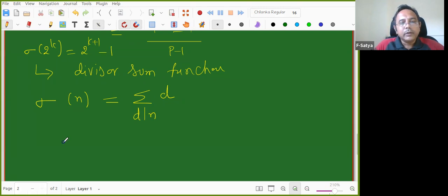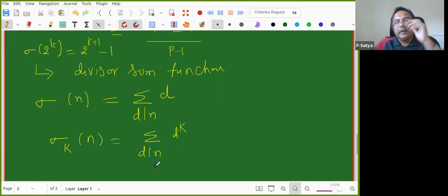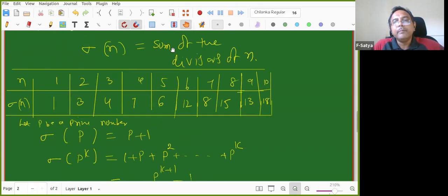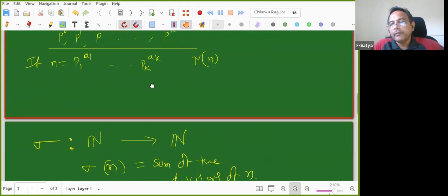Okay. So now I modify it a little. Sigma k of n is equal to summation d divides n, d power k. So that is sigma k of n. Now somebody can help me: how do I define tau in terms of the summation notation?